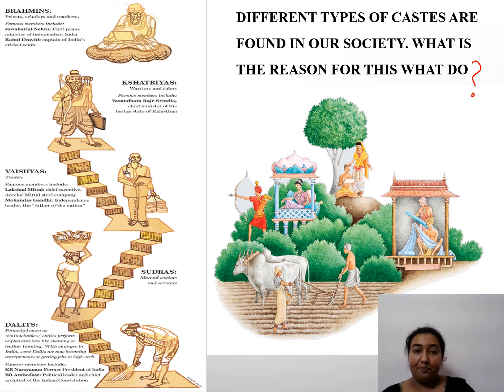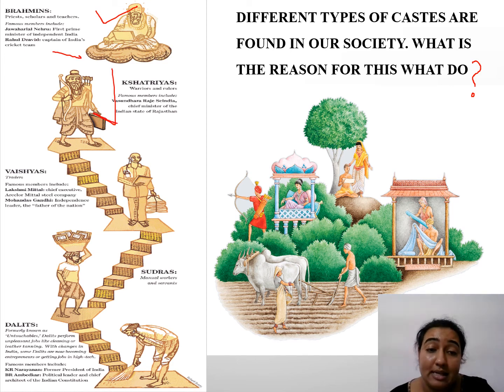Tell me. We can see Brahmins. Again, students, everywhere there is caste system prevailing. Brahmins who were known as priests and scholars and teachers, they think that हमको सब कुछ आता है. We are learned people, we are educated people, so we will be on the top level. उसके बाद there were Kshatriyas and warriors. They were rulers and they were famous members.